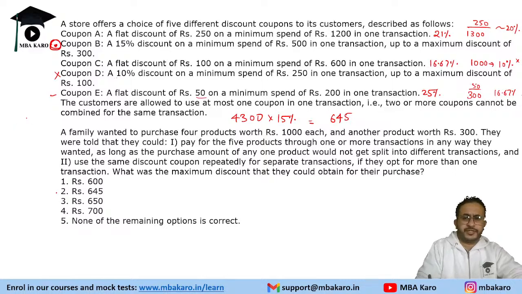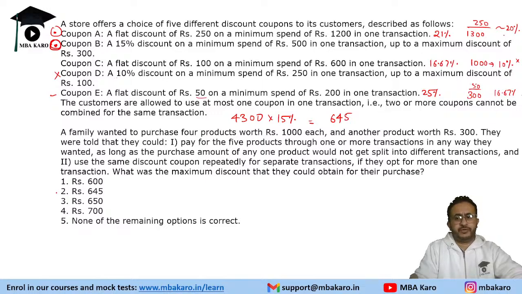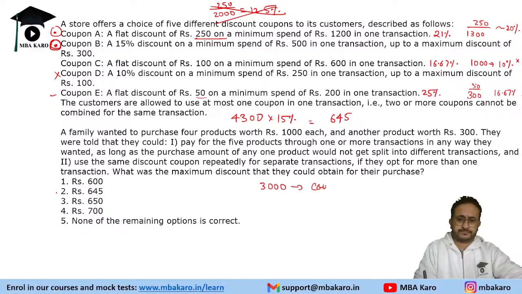So what we will do is, on 1300 we will use coupon A, because on 1300 it will be a 20% discount. But if you use 2000 rupees on it, 250 by 2000 is 12.5%. So you'll be judicious in choosing the discount. We will use, see, for 3000 rupees we will use coupon B. Okay, so basically we will use coupon B on 1000.